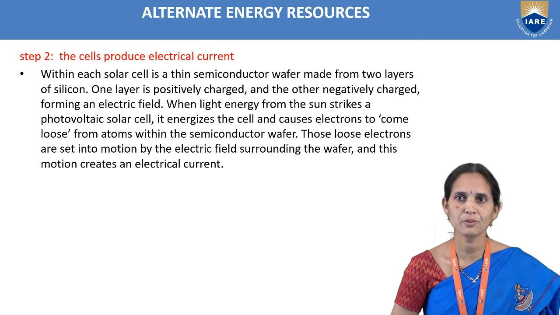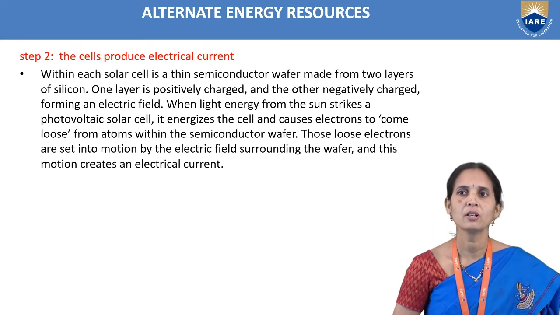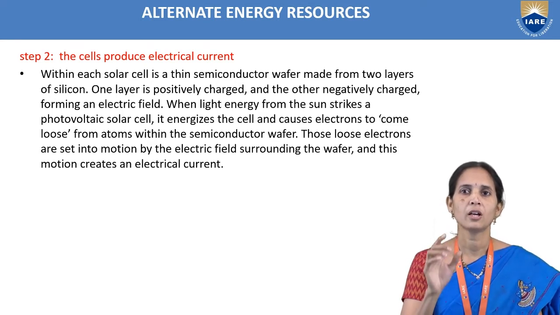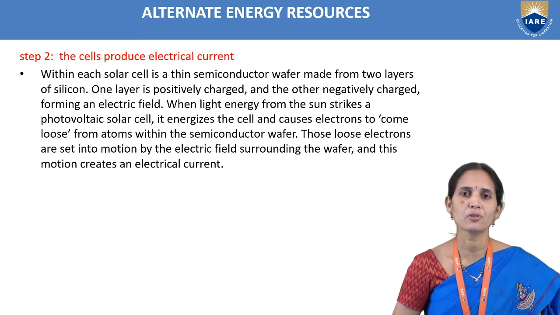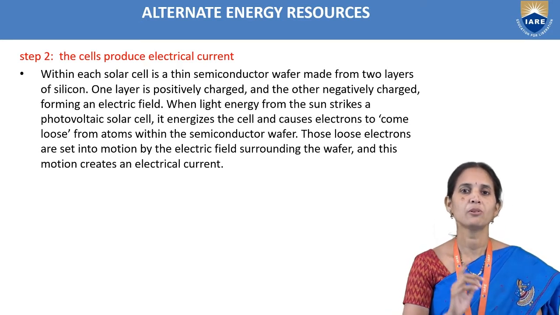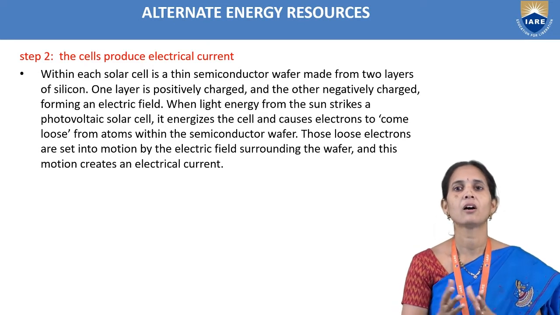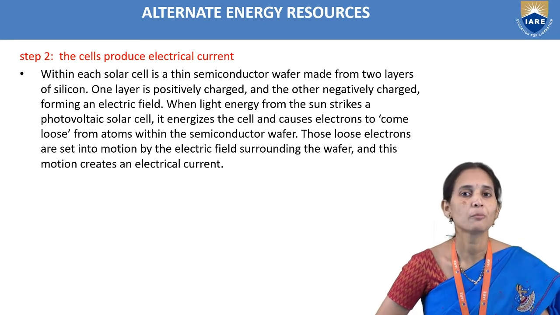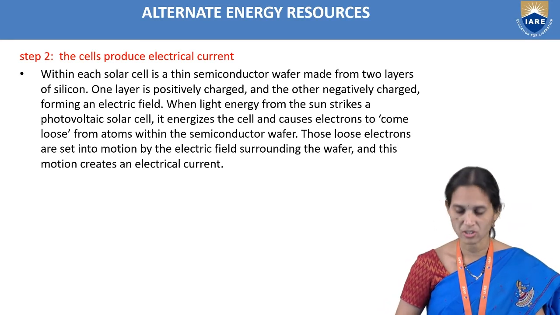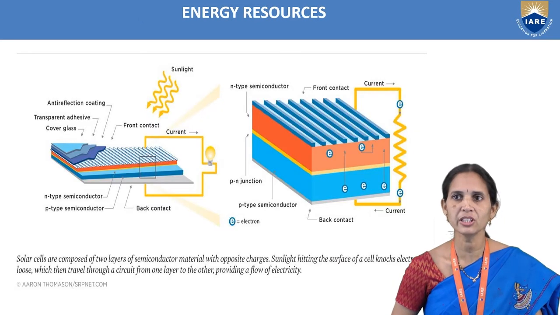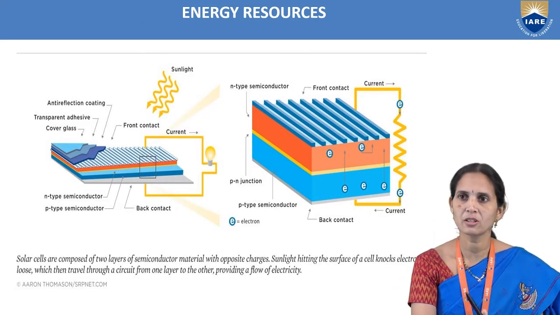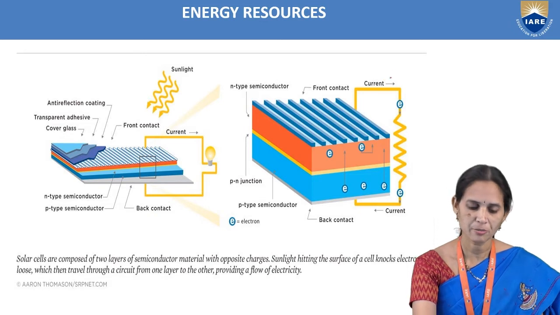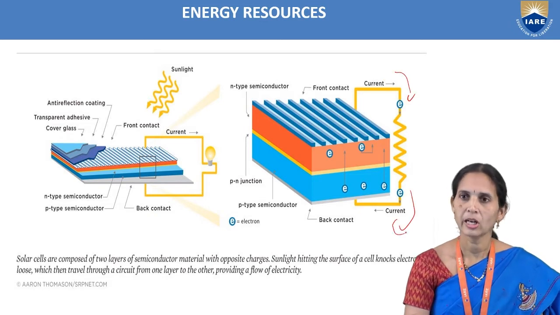So the loss of electrons from the atoms within the semiconductor wafer puts these electrons into motion by the electric field surrounding the wafer. The movement, the flow of electrons, is nothing but the production of electrical energy, the production of electricity. In the diagram we can easily observe how the current is flowing.